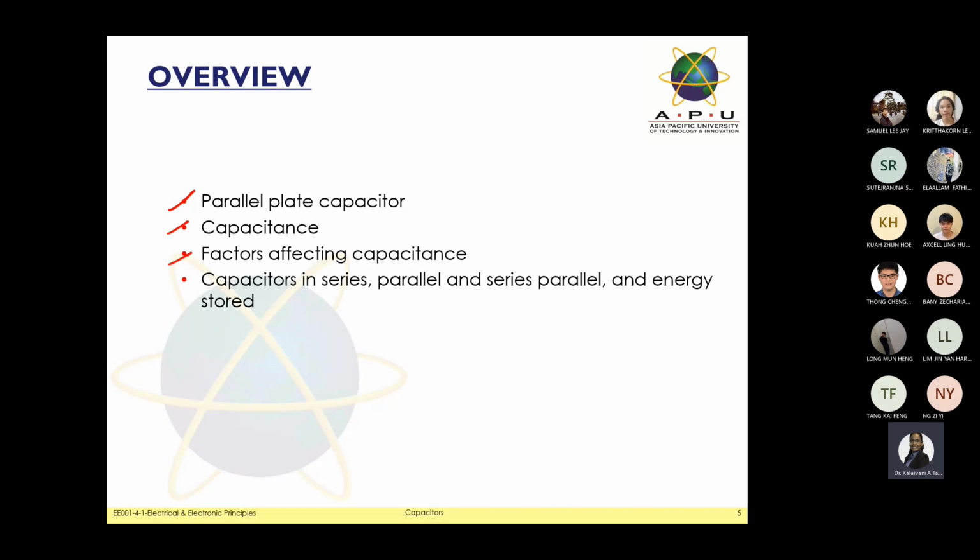Factor means the parameters which affect the capacitance. When they highlight the word factor, or the word parameters, it means which parameter will affect the capacitance value. For example, say the capacitor's value is 50 microfarad.